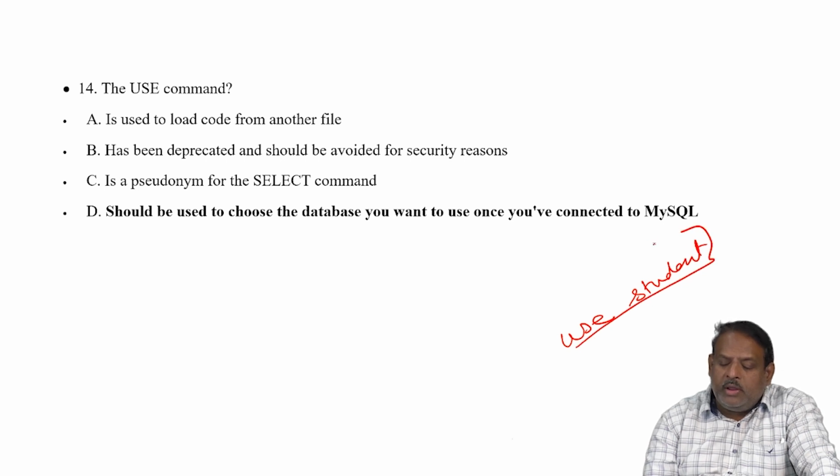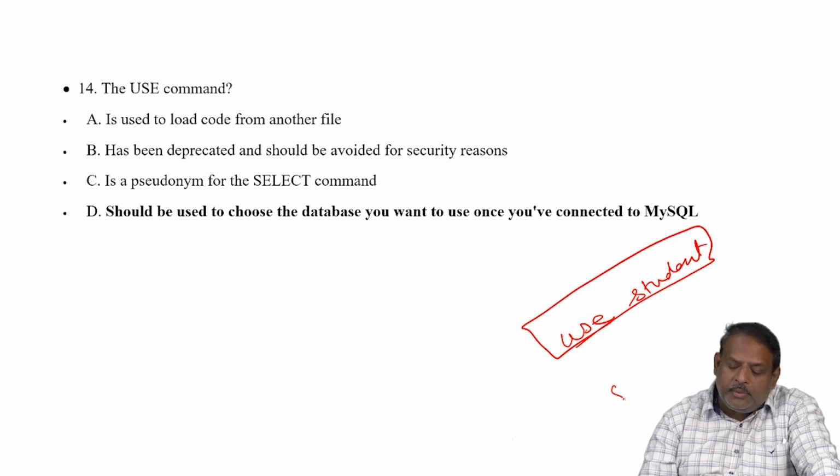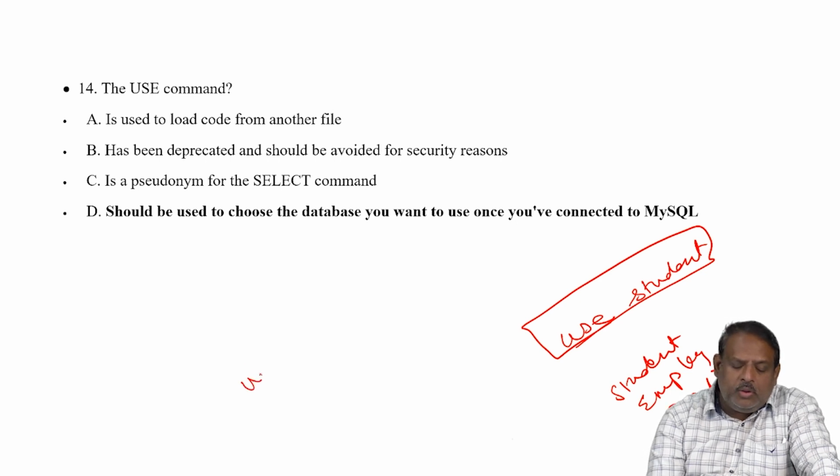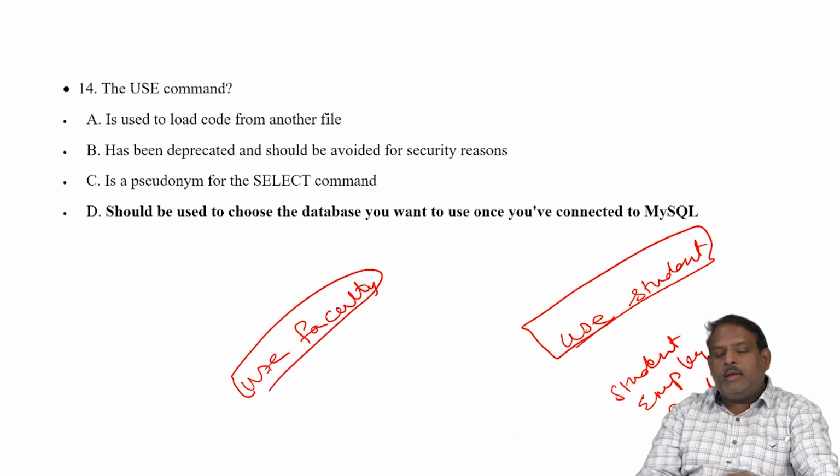Use student will take control to the student database. Suppose you have databases like student, employee, faculty. You want to work on the faculty database. You have to say use faculty. This step will take control to the faculty database.